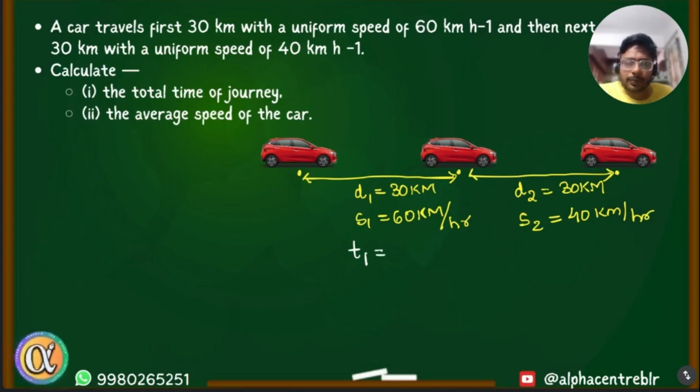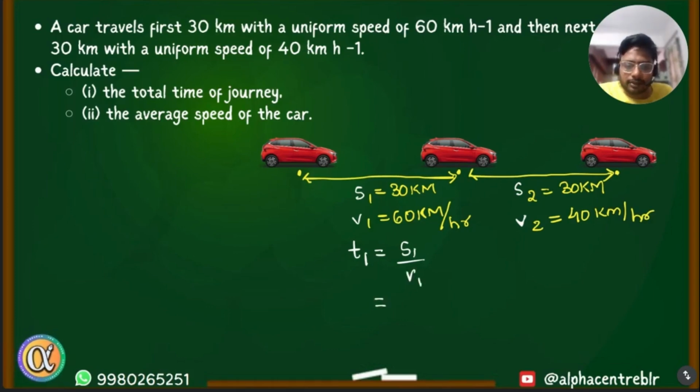So, 1 second. I'm sorry, I'm using wrong symbols here, right? Though that is easy to understand. So distance one, I'll write it as S1, and the speed one, I'll write it as V1. Distance 2, I write it as S2, and speed 2, I write it as V2. Okay, so how to find time when distance and speed is given? So you'll do distance divided by speed. Distance divided by speed. Good.